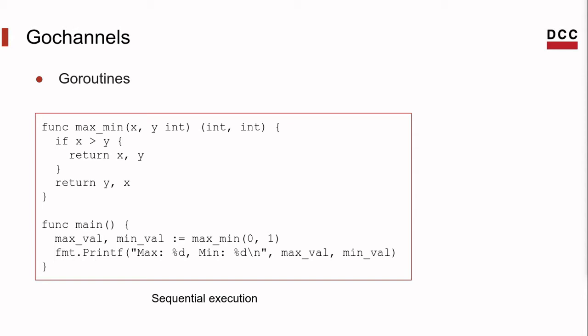Basically, a Go routine is a thread, and with this example we'll see how to transform it into a parallelized version. Here we have a function that, given two integers, returns as the first value the maximum between the two, and as the last returned value the minimum.